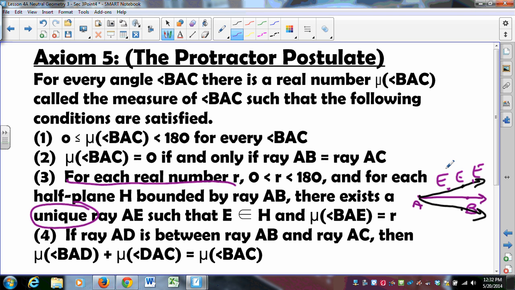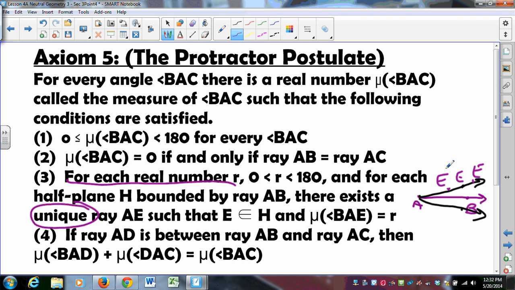ray AB. Okay, and then 4, if ray AD is between ray AB and ray AC, then the measure of angle BAD plus the measure of angle DAC is the measure of angle BAC, and you should pause to draw rays AB and AC, and then to have a ray AD in between them, and make sure that this is a statement of what you believe to be an intuitive notion. I'll give you a moment to do that.